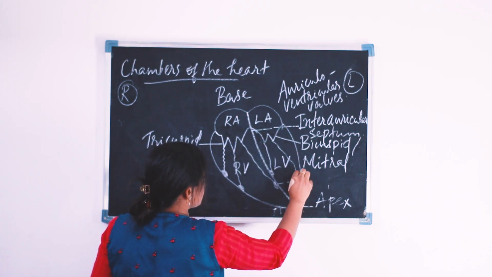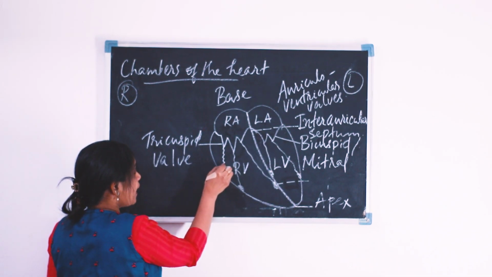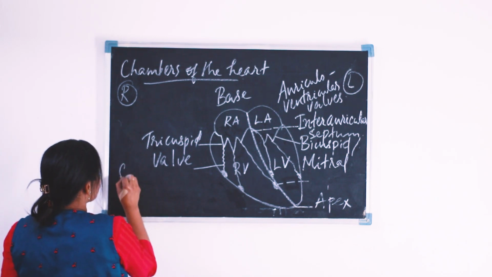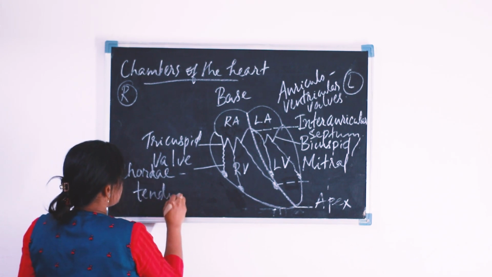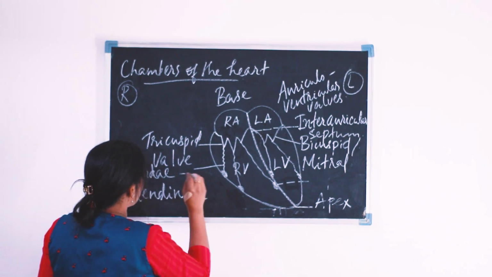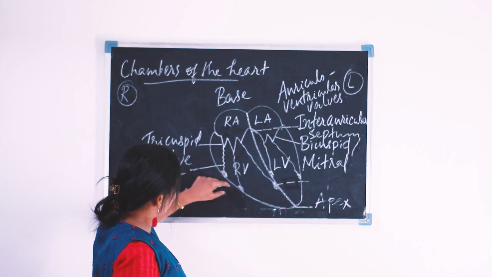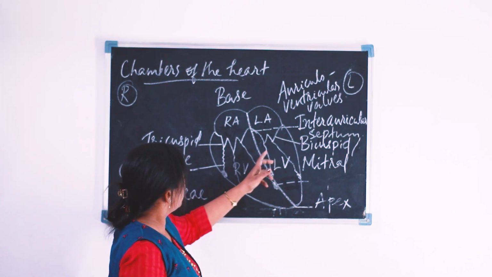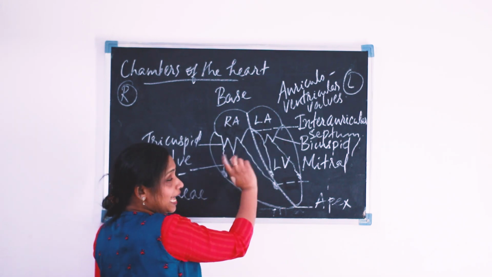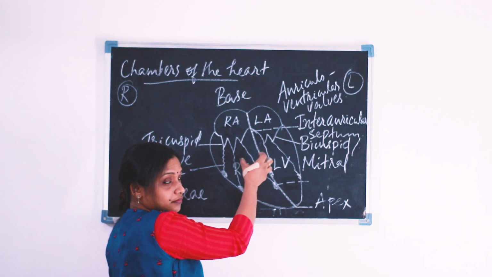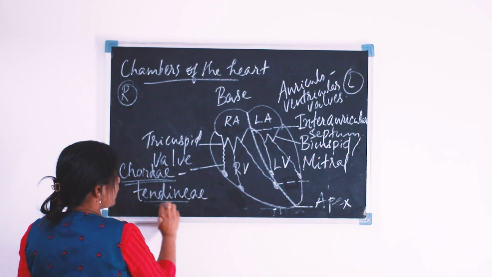These thread-like structures are known as chordae tendineae. The chordae tendineae attach with papillary muscles and help to hold the valves in position during the pumping of the heart.